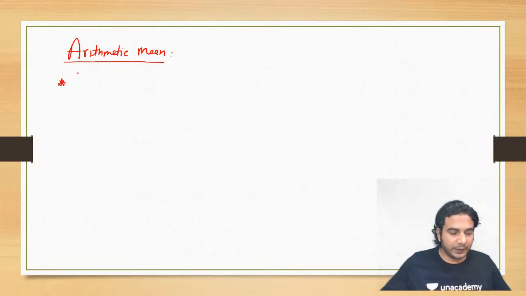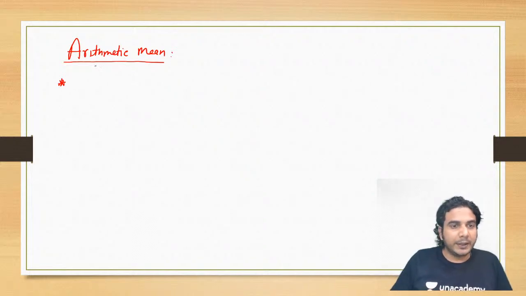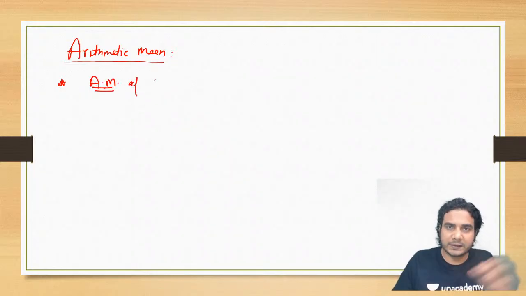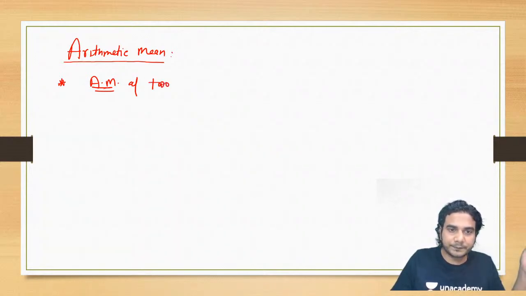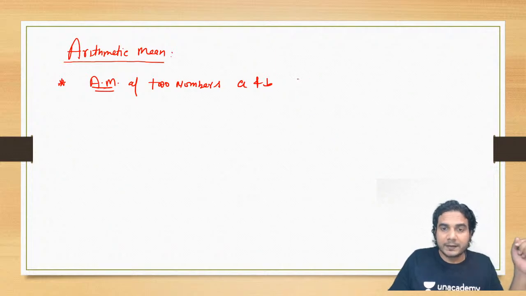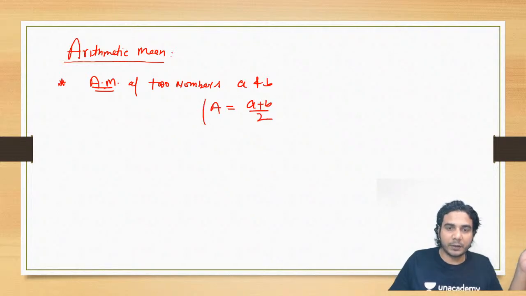So we are discussing arithmetic, geometric and harmonic means today. So let's discuss it. If you have two numbers, the arithmetic mean, or AM, of two numbers. Let's just start with two numbers, then we'll take the arithmetic mean of n numbers as well. So the arithmetic mean of two numbers A and B, that we have already discussed, is nothing but A plus B by 2. All right, that is the arithmetic mean of two numbers.